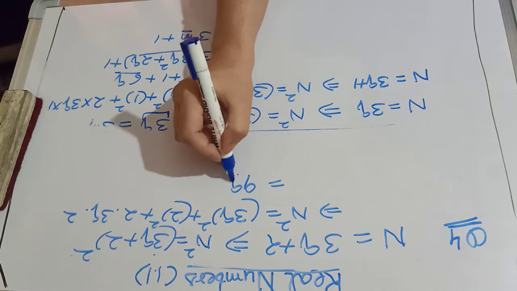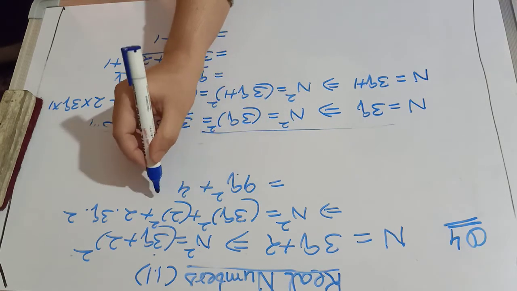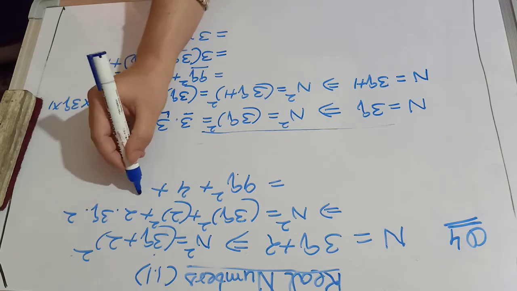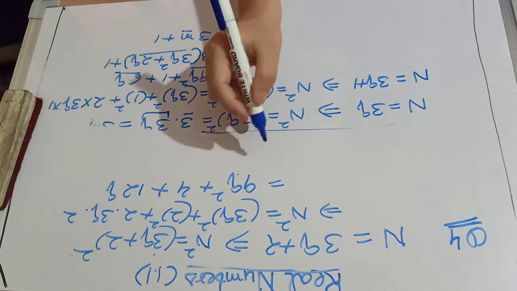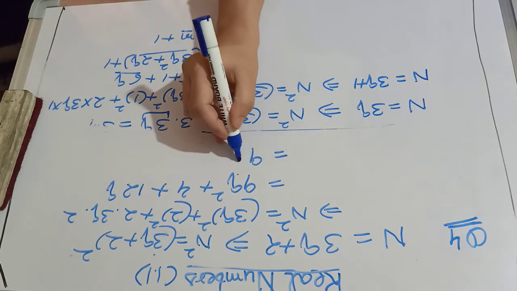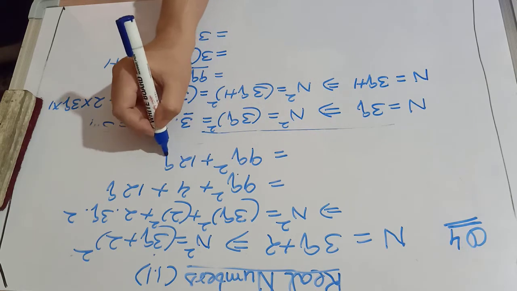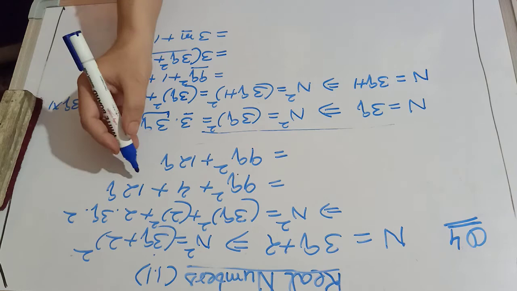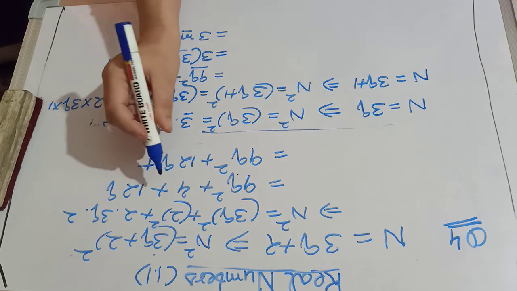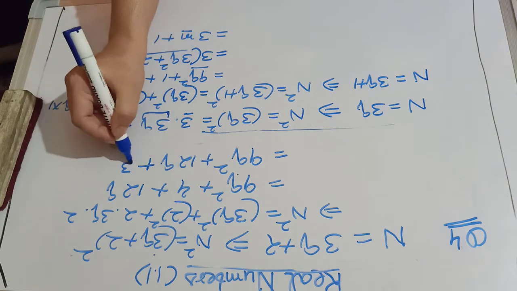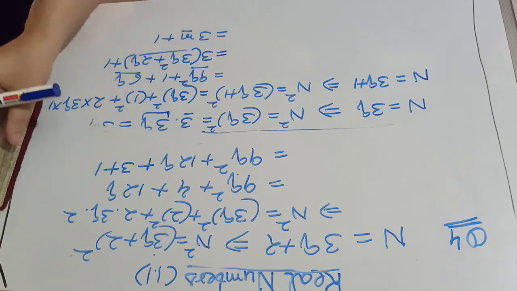So it will give you 9q square plus 4 plus 12q. 2 3s are 6, 6 2s are 12q. The 9q square, I have written 12q first at the middle position, then break 4 as 3 plus 1.